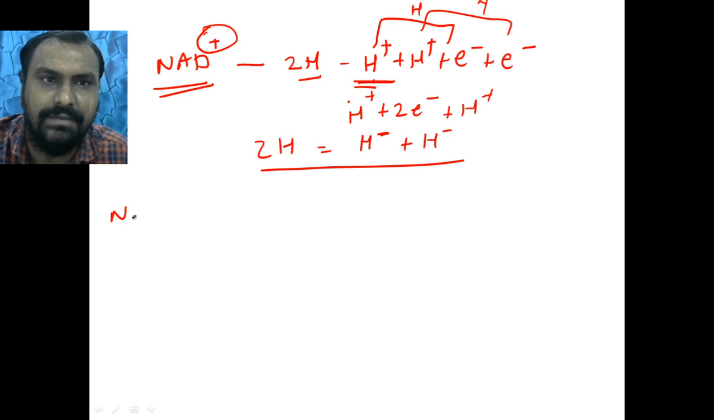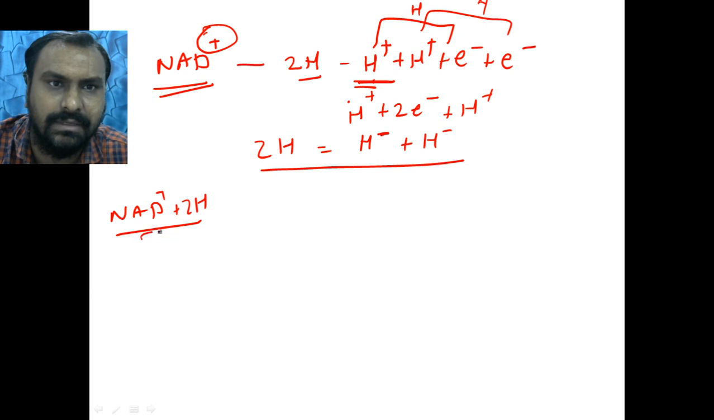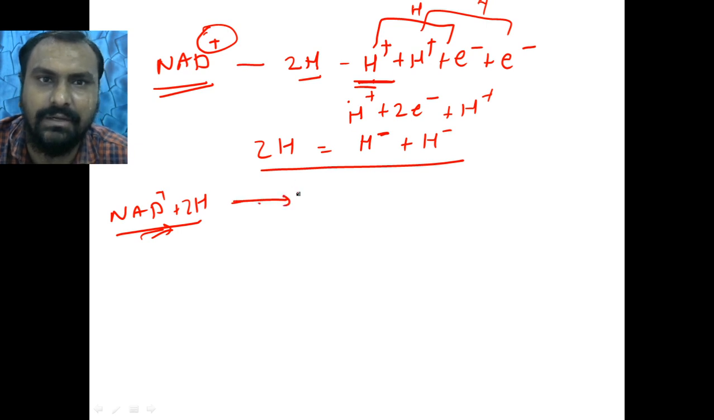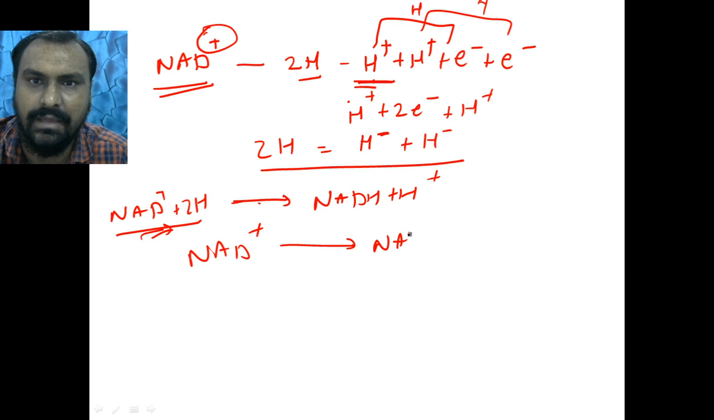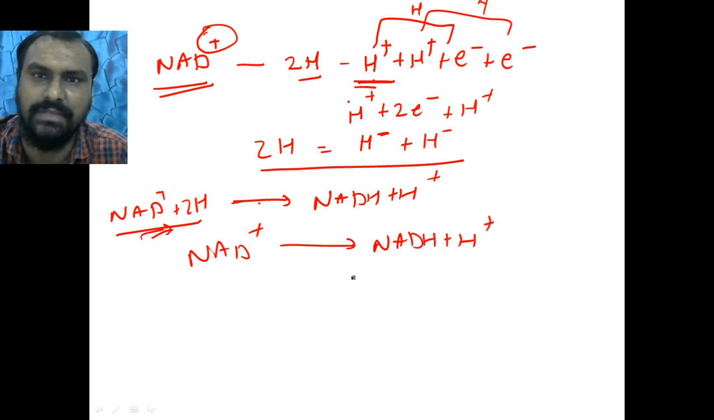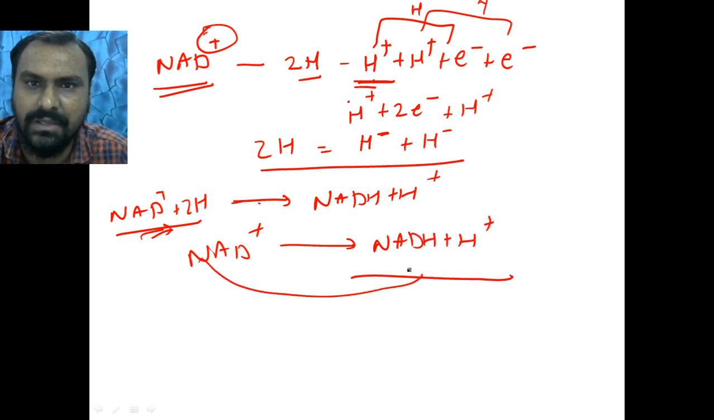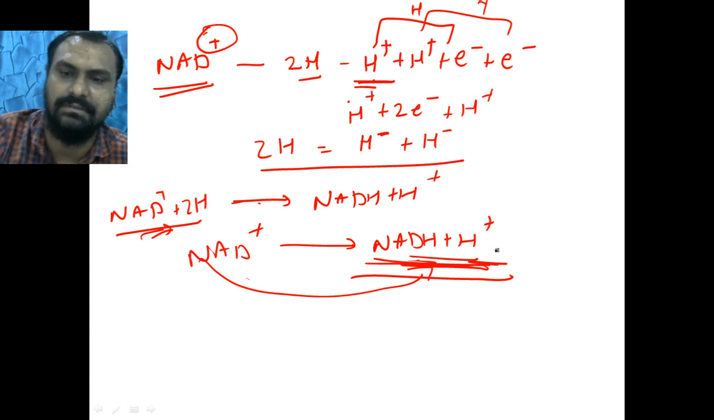When NAD gets the 2 hydrogens, NAD is reduced. So NAD plus H minus is converted to NADH. So you will always see this NAD plus gets 2 hydrogens and is reduced to NADH plus H plus. That you have to remember. Whenever a reduction occurs, NAD is converted to NADH plus H plus, like this.